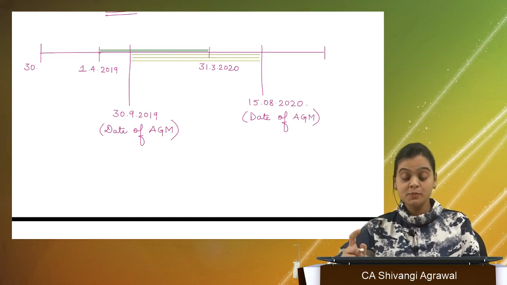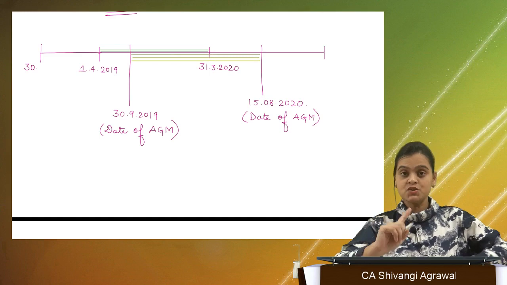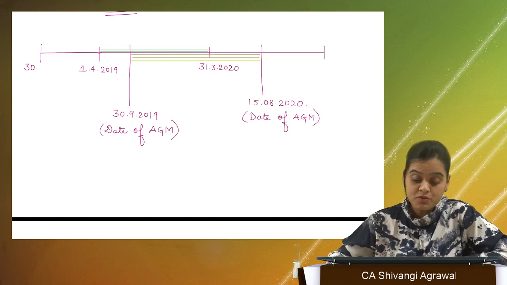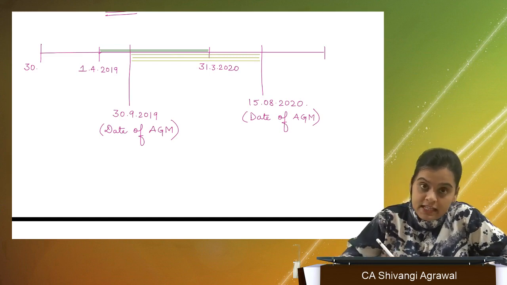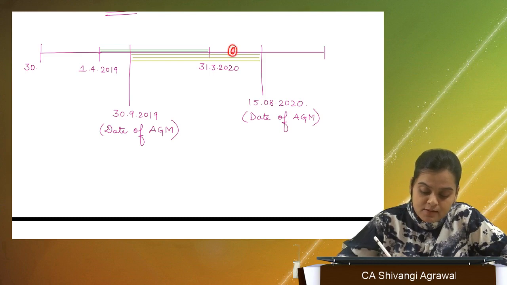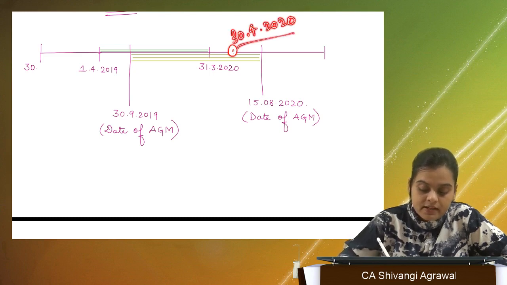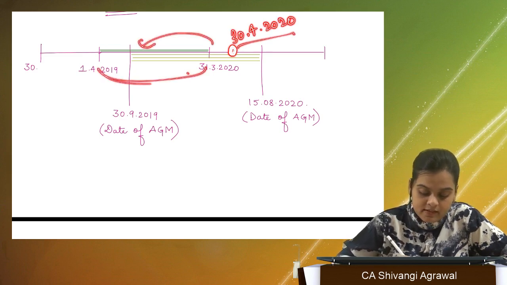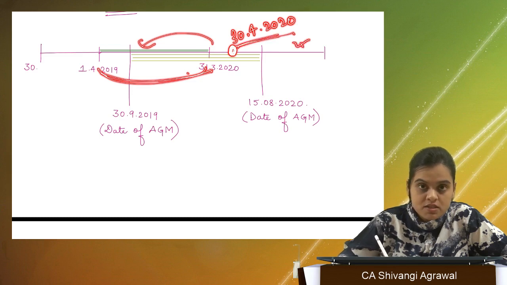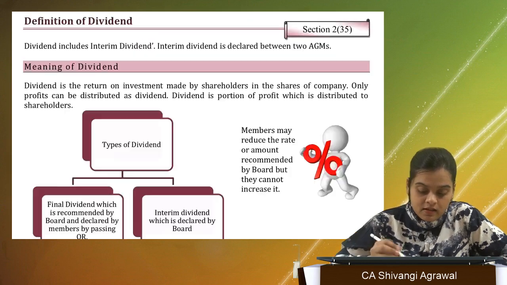The dividend declared between two AGMs. Do you understand what I am trying to tell you? Even if you're declaring dividend somewhere around here, maybe 30th April 2020, for financial year 1920, it is an interim dividend for that particular financial year. You are declaring it here, it is possible. Do you get me? It is possible.